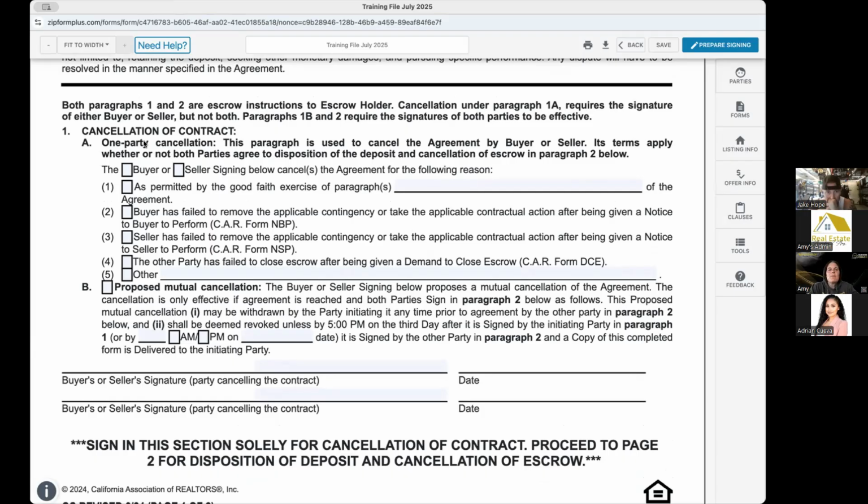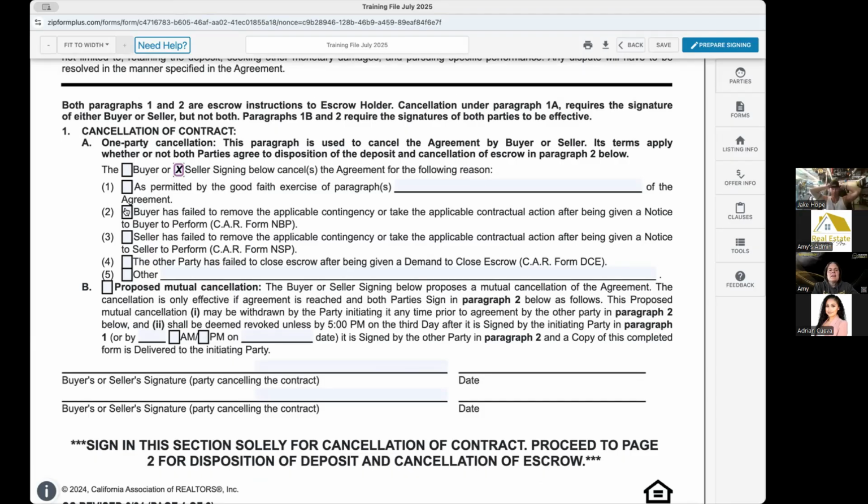This paragraph is used to cancel the agreement by buyer or seller. Its terms apply whether or not both parties agree to the disposition of the deposit and cancellation of escrow in paragraph 2 below. So buyer and seller signing below cancel the agreement for the following reasons. So we're going to say, hey, we're the seller canceling the agreement.